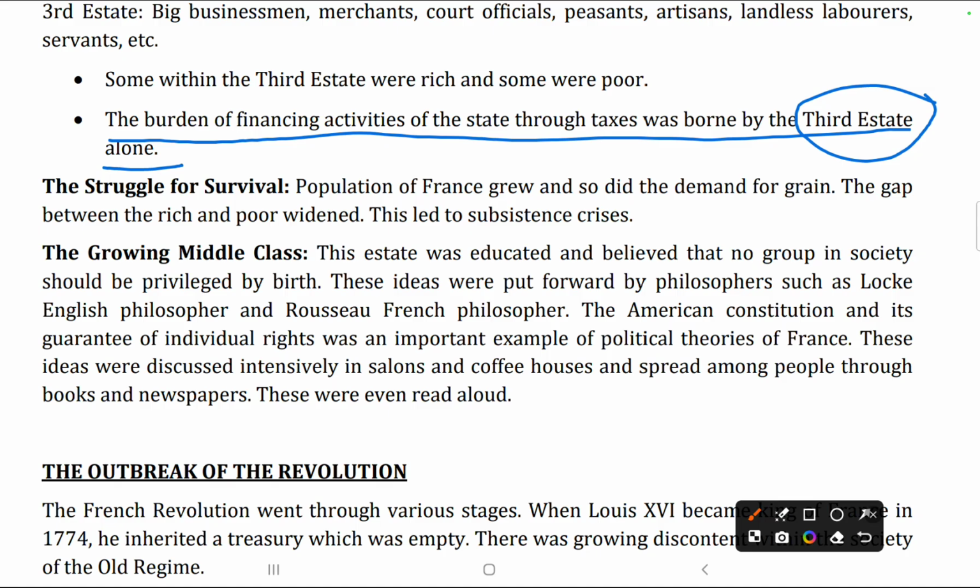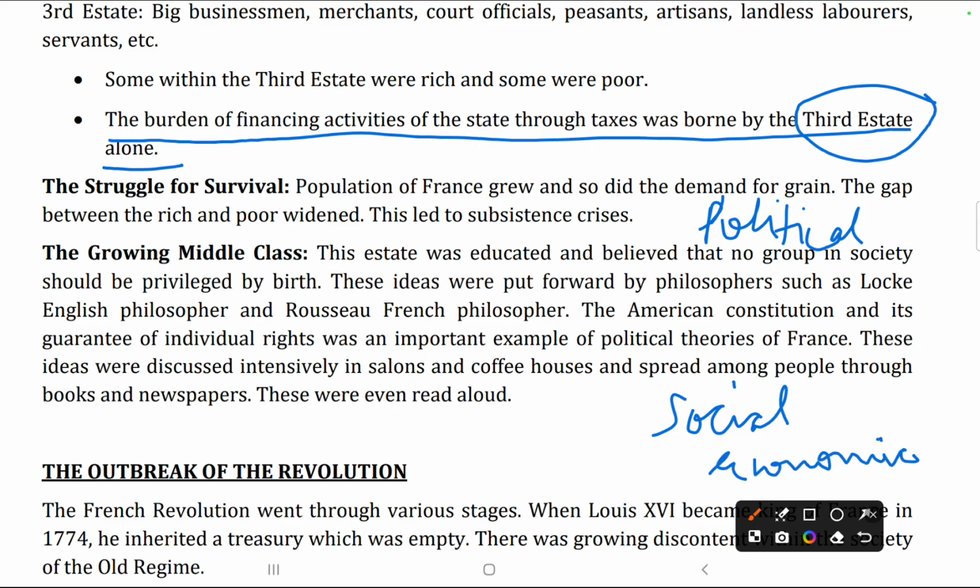That is why this resulted in some political, social, and economic causes for the French Revolution. So now, what was the political cause?